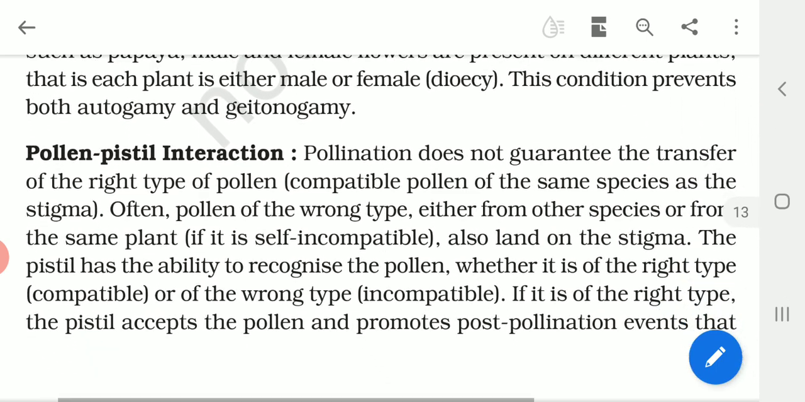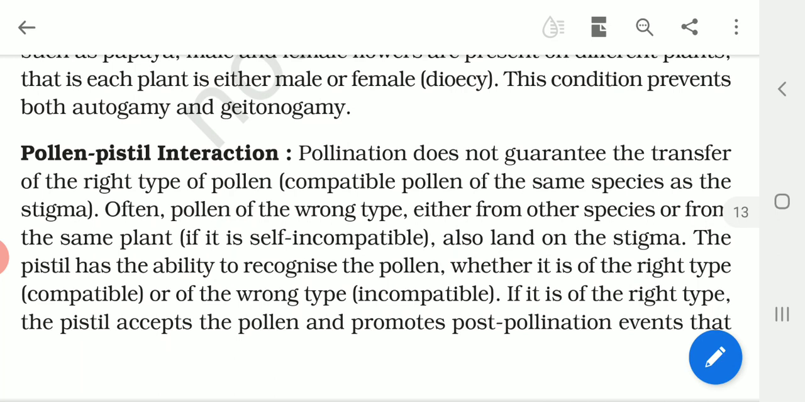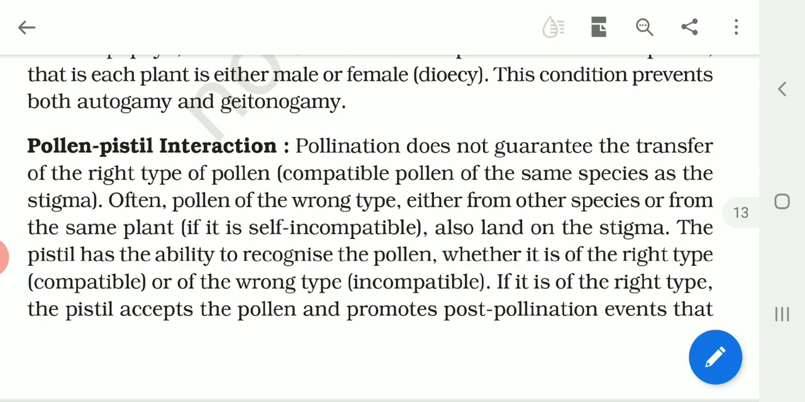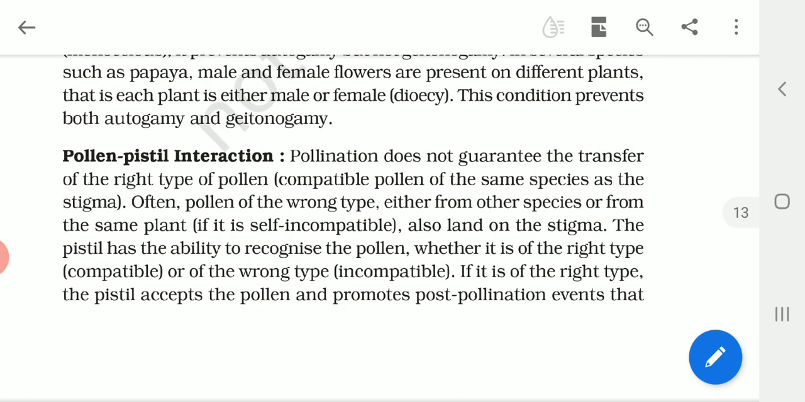Okay, children. Now let us go into the other interesting aspect called pollen-pistil interaction. We know that pollination brings the pollen to the stigma of the flower, isn't it? Now, when the stigma provides the landing platform to the pollen, there may be a number of pollen grains of the same species or different species falling on the stigma. So how does the stigma respond to the pollen grains of these plants? Pollination does not guarantee the transfer of the right type of pollen.